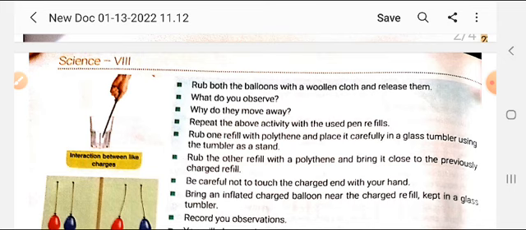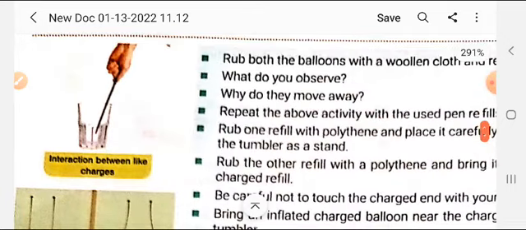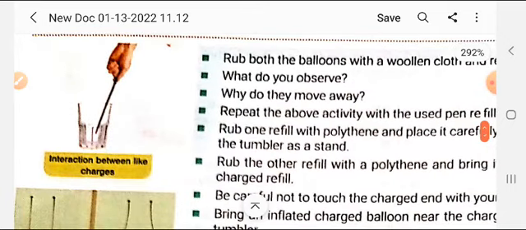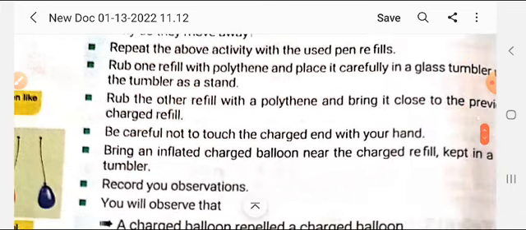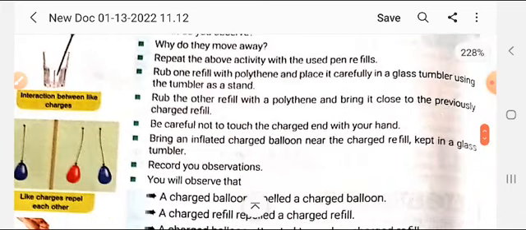Rub one refill with a polythene bag and place it carefully on a glass tumbler, using the tumbler as a stand. So here you can see in this figure, rub one refill with polythene and place it carefully in the tumbler on the stand. Rub the other with polythene and bring it close to the previously charged refill. Be careful not to touch the charged end with your hand.